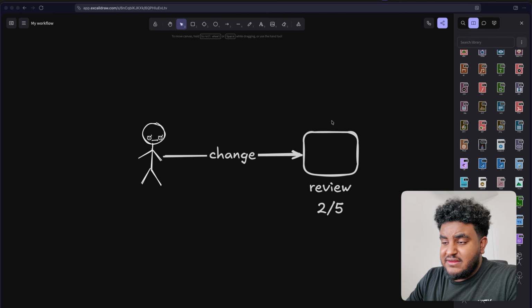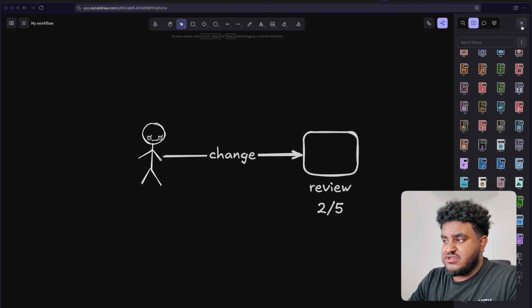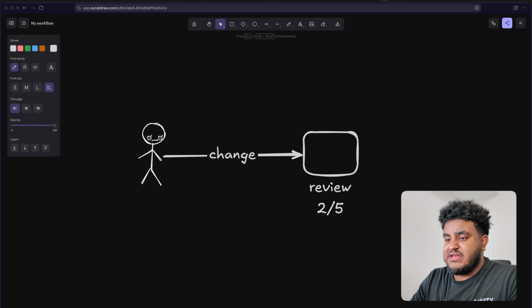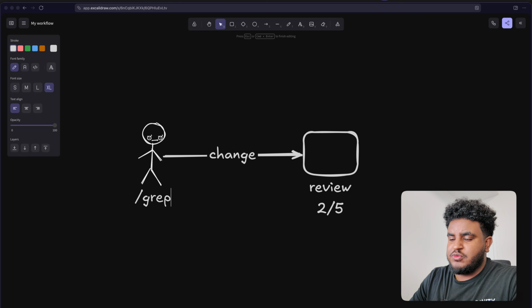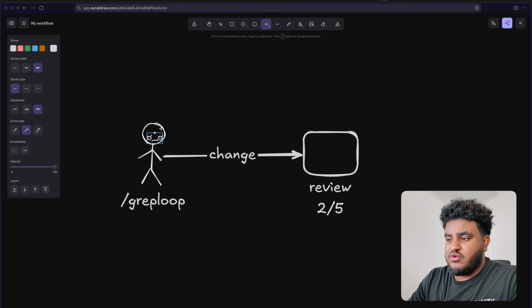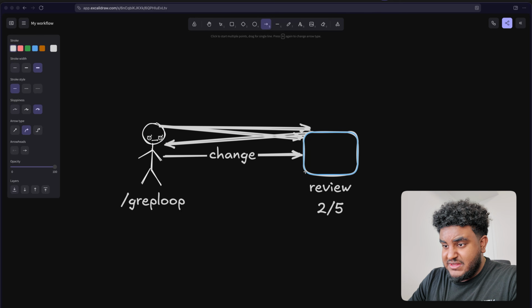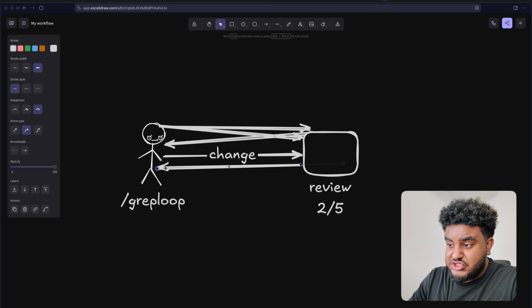Now I can read the comments, give them to my agent, and get the agent to address the comments, or I can just enter Grep Loop, assuming you have the skill installed. Once I have Grep Loop loaded, what's going to happen is my agent is going to read from GitHub. It's going to read the comments. It's going to take in the comments. It's going to address the comments, and it's going to push a change. And then it's going to wait for a new review to be generated.